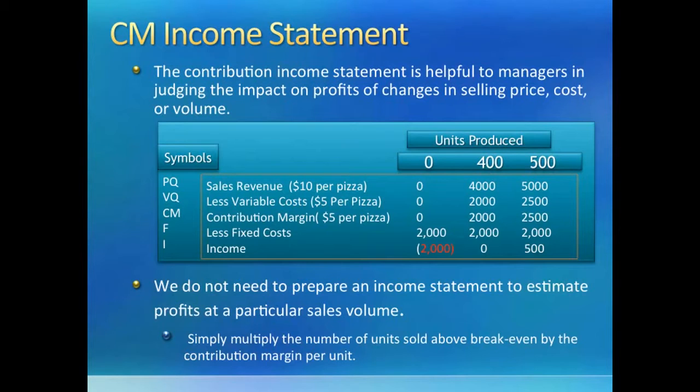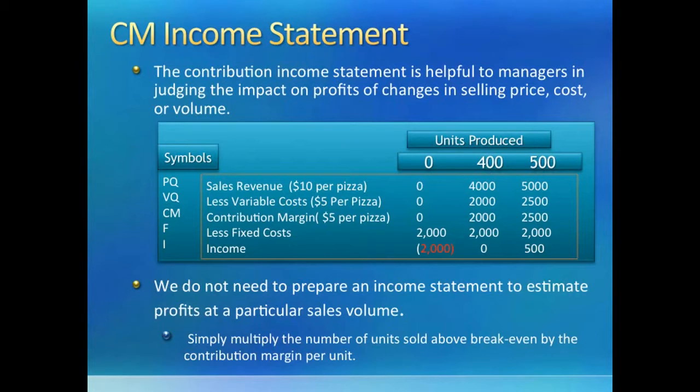So, additional 100 units times per unit contribution margin of $5 will give us the additional income of $500. So, if we understand the equation to calculate break-even and net income, we will not have to prepare an income statement to determine what the net income will be at any given sales level.